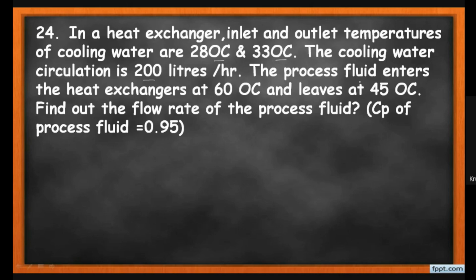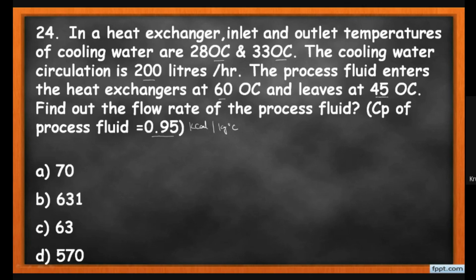The process fluid enters the heat exchanger at 60 degrees and leaves at 45 degrees. Find the flow rate of the process fluid if the Cp of the process fluid is 0.95. Students, here the unit of Cp is not given, but as per the standard it is kilocalorie per kg degree centigrade. The options given are 70, 63, 631 and 570.